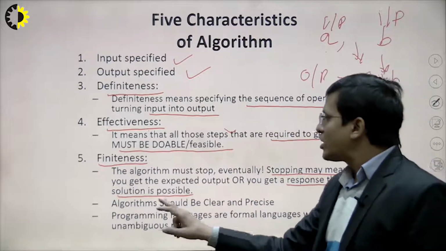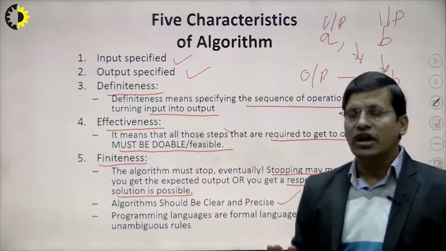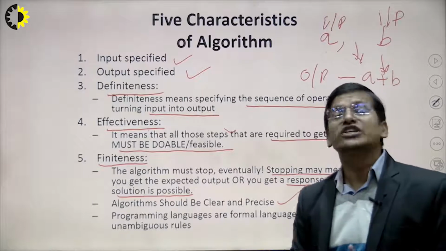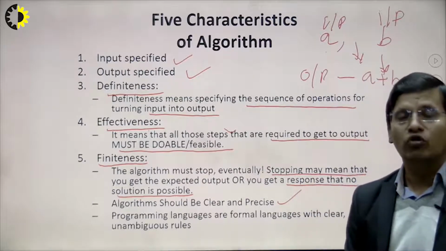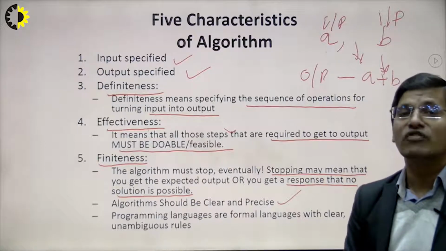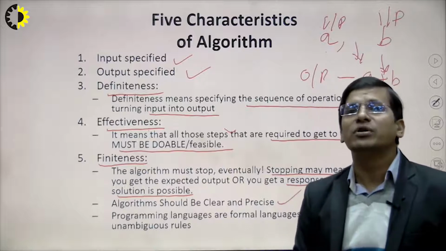The next one is that the algorithm should be clear and precise. There are many representations of an algorithm, such as a flowchart representation, a pseudocode representation, or we can also write it as a step-by-step representation.